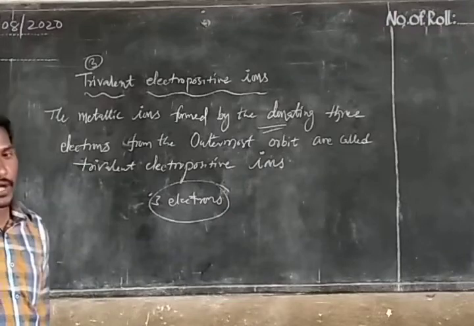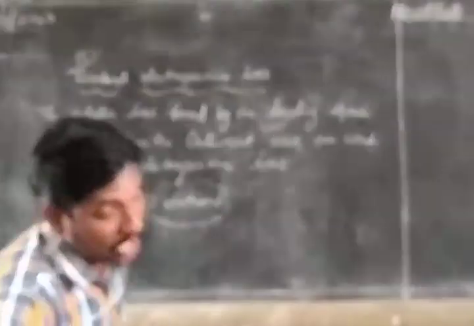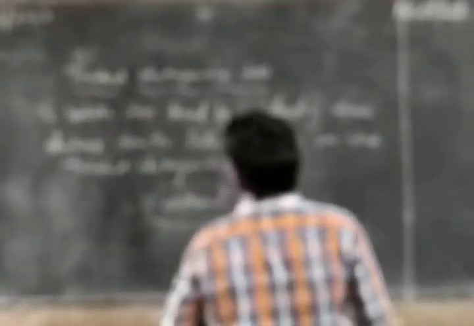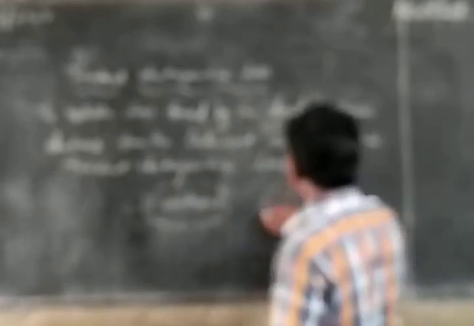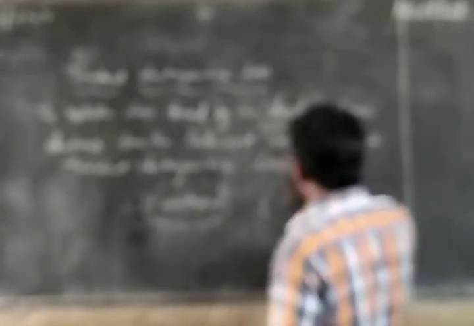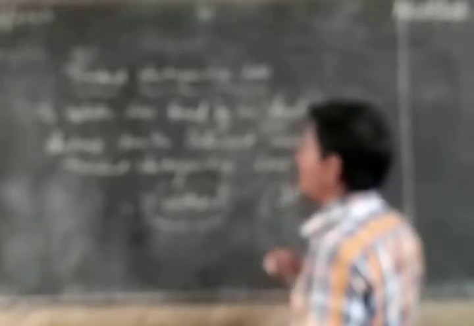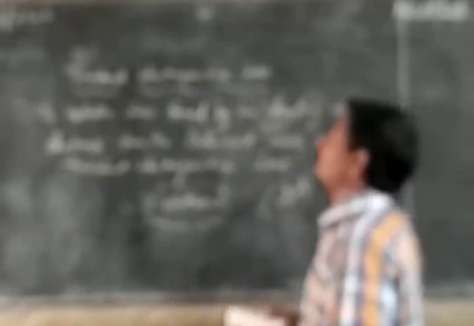Trivalent electropositive ions: 3 electrons should be donated by the outermost orbit to form the metallic ions. Cations are formed by donating 3 electrons, and it is called trivalent electropositive ions. So we can see some trivalent electropositive ions. Make the table.